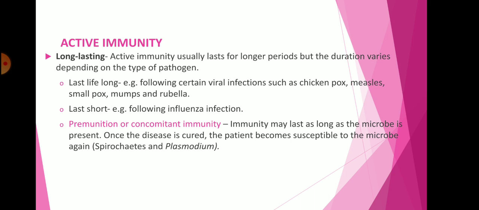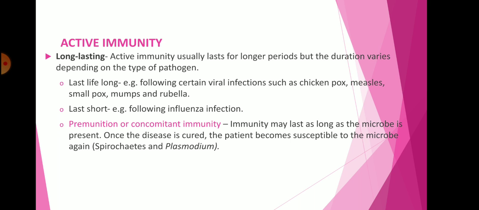Also this immunity has pre-immunization and concomitant immunity. Immunity may last as long as the microbe is present. So basically active immunity is present as long as the microbe is present in the body of the organism.